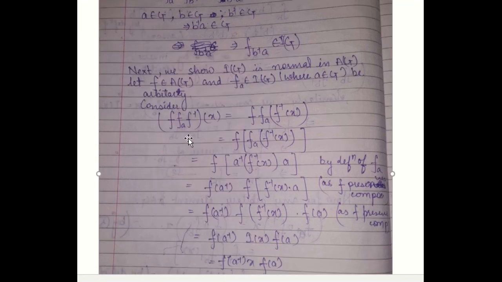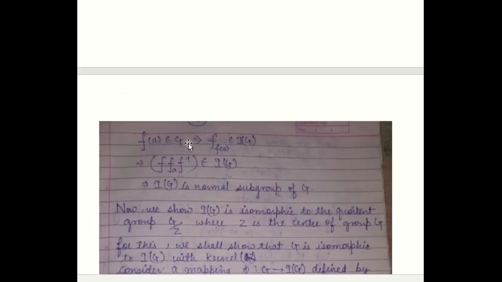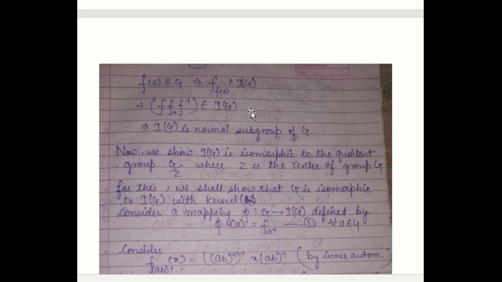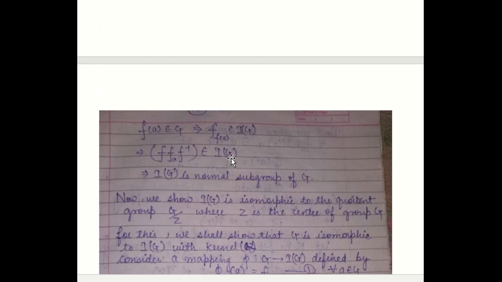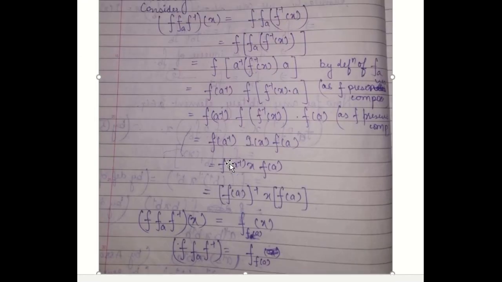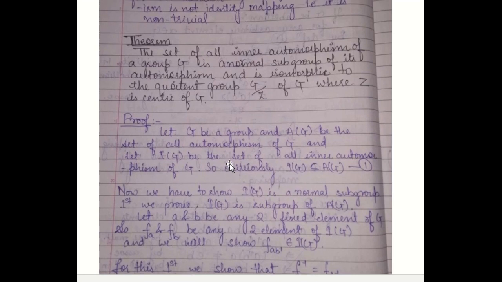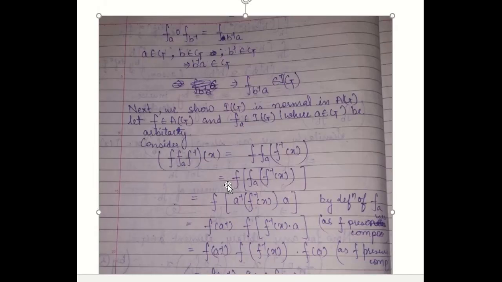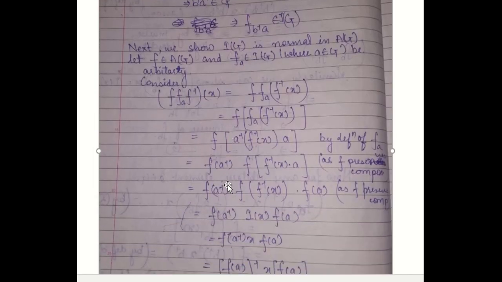AG is the outer automorphism. So it will give you that this set forms a normal subgroup. So we have proved the first part, that the set of all inner automorphism is a normal subgroup of the set of automorphism AG.